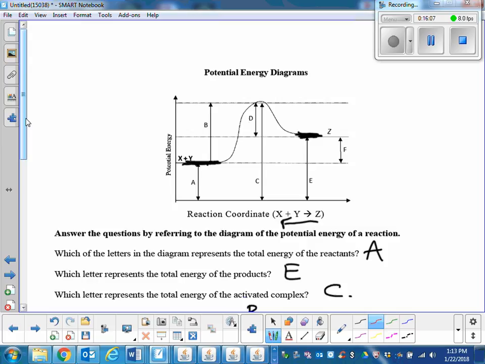A catalyst will not touch the energy of the reactant or the product. Instead, what does a catalyst change? It changes the activation energy. What does a catalyst do? A catalyst lowers the activation energy.